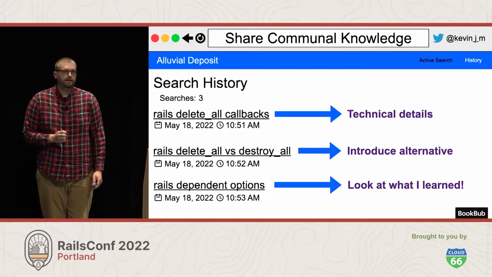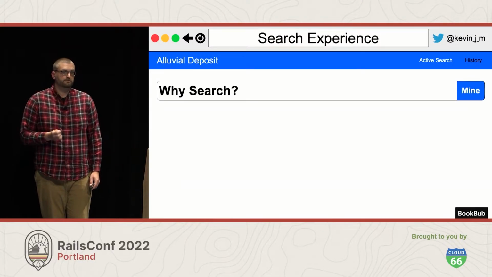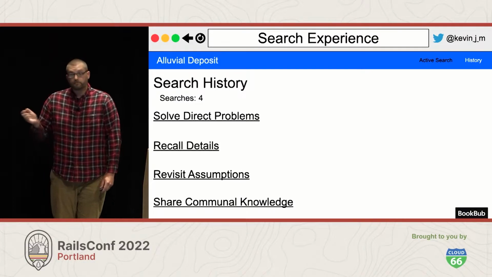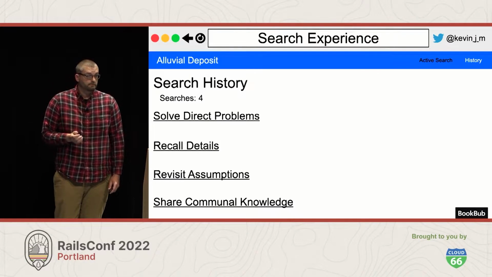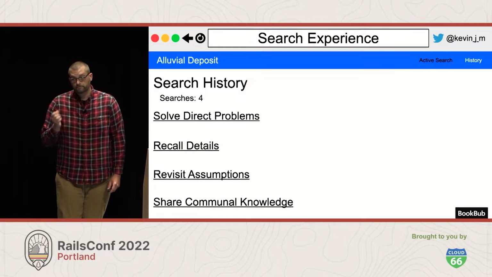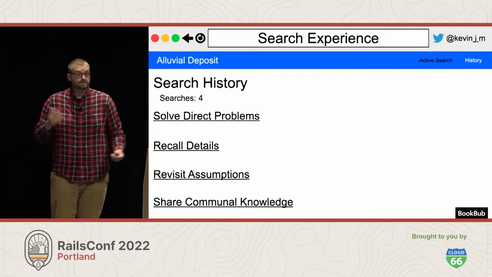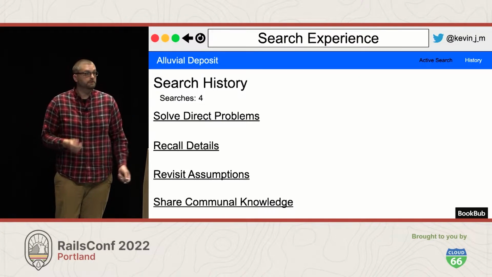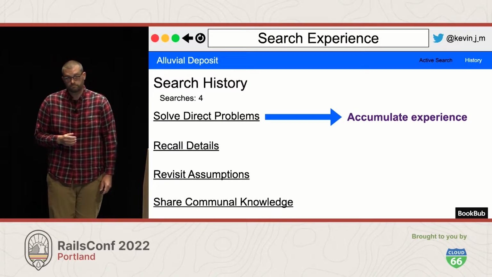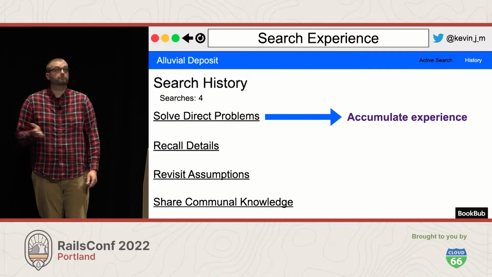So when I started this talk, I asked you to think about why we search for the things that we search for. And for me, there are 4 big buckets of information. Firstly, if I have no clue how to do something, I need to seek wisdom and expertise from others who know how to do so. Right? Give me some frame of reference for how to start.